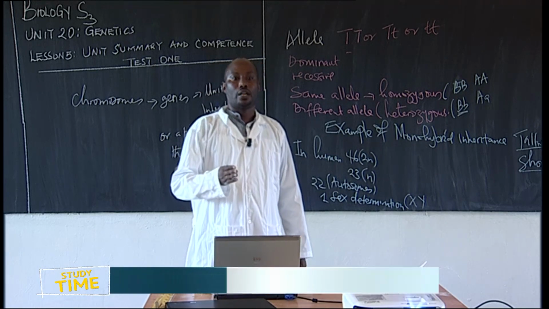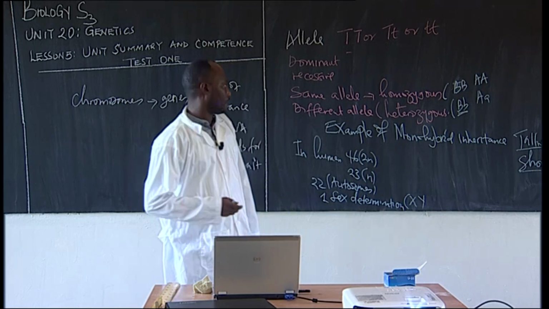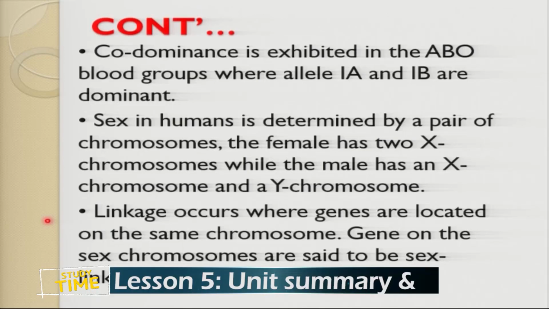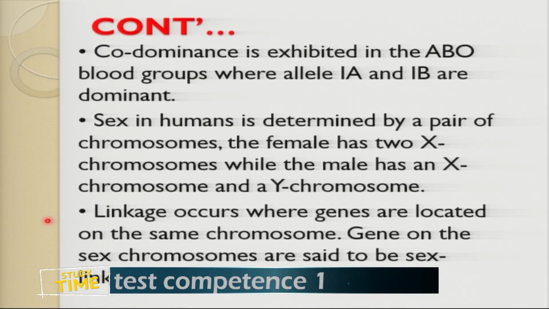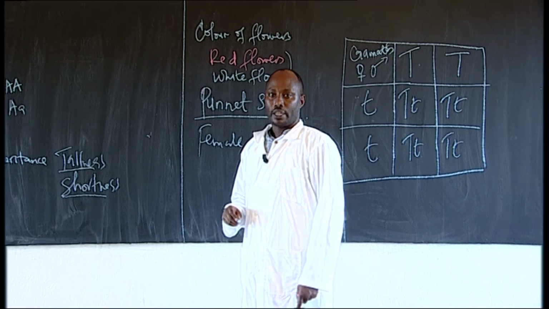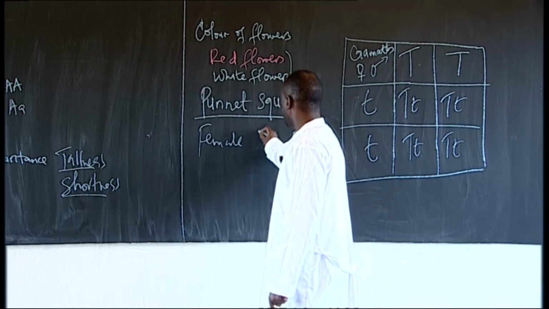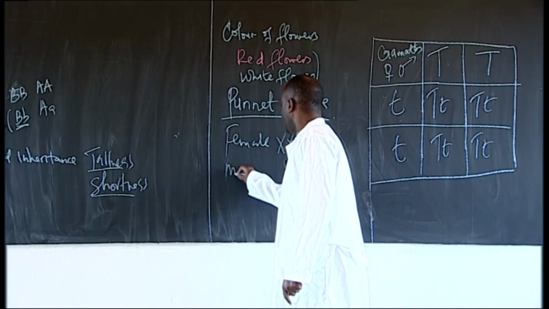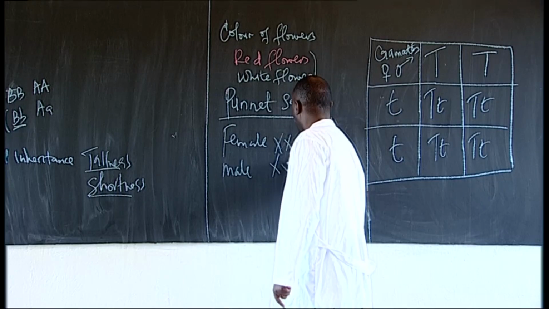In female, it has XX. In female, what does it mean? We must have XX. Then in male, we have X and Y. Excellent.